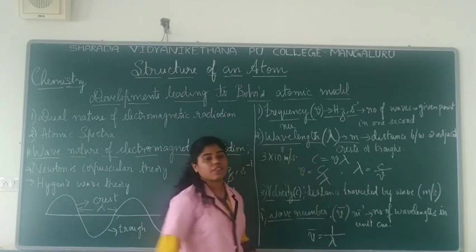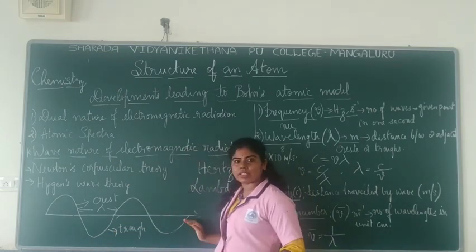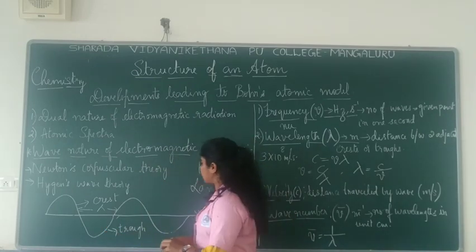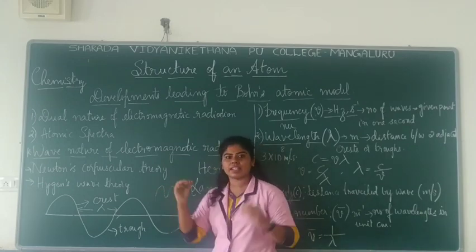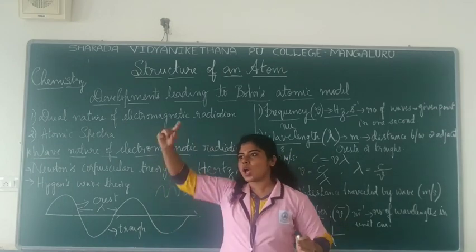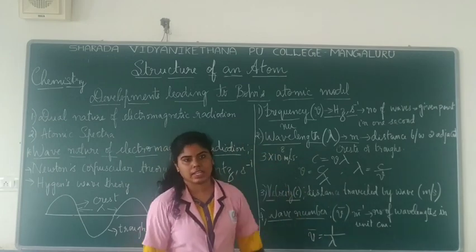So if the frequency keeps on increasing, that means the number of cycles keep on increasing, what happens to the wavelength? They decrease. So it would be something like this. Wavelength will decrease. Okay, the distance between two adjacent crests or troughs will decrease as there is more frequency. Number of cycles is more. Okay, so the wavelength decreases.